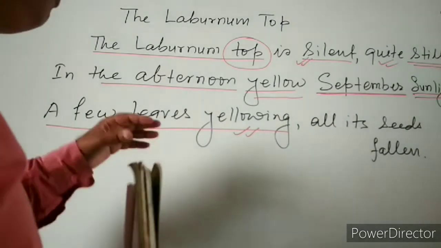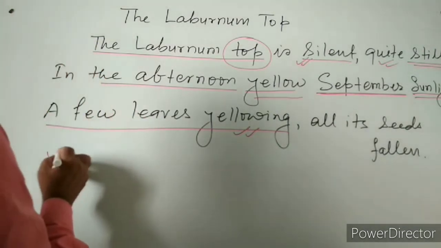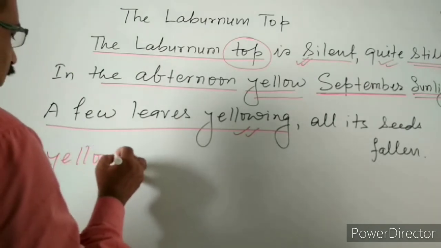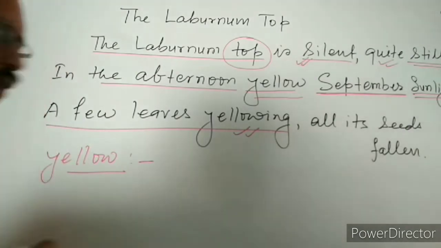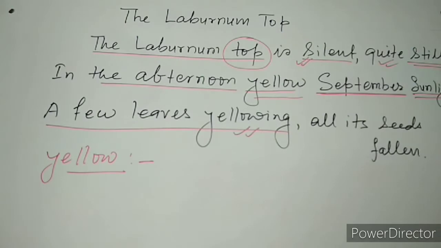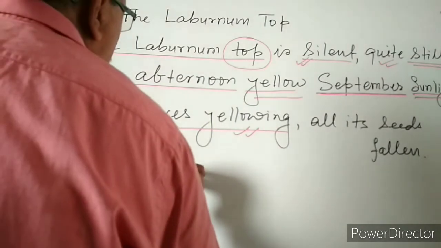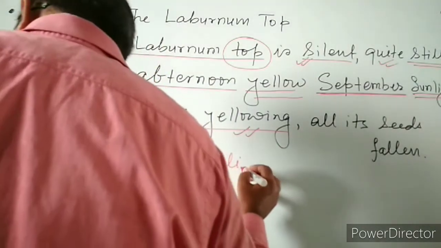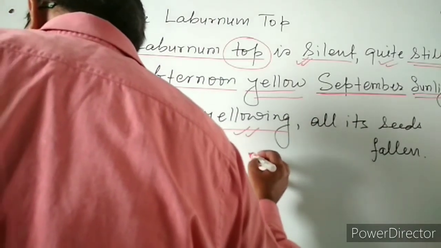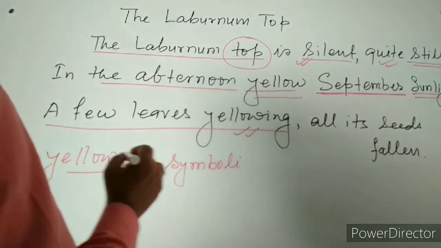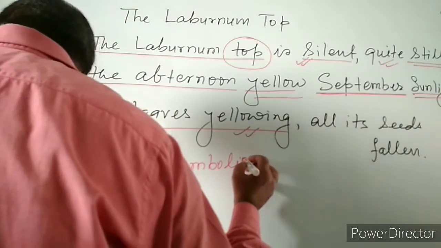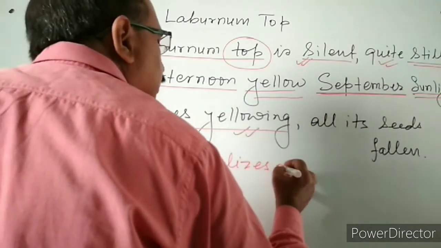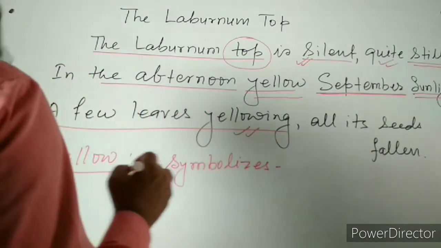So in this way we find that here the poet used the word yellow. If you go through this particular word, you will find that yellow symbolizes two important things.